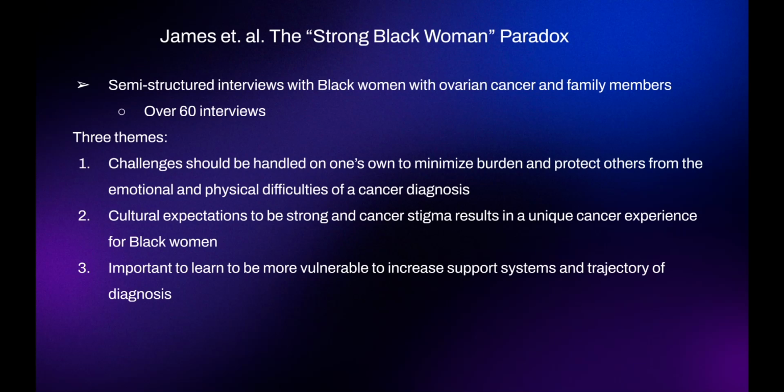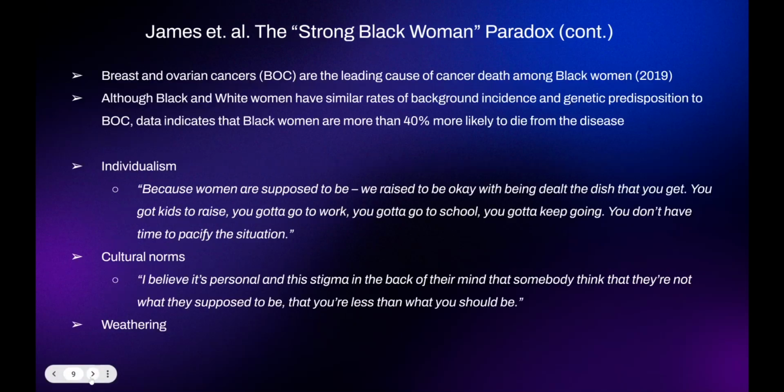And so the researchers in this study came to three main themes. One being that challenges should be handled on one's own to minimize burden. Two, that cultural expectations to be strong prevail in Black communities, and that it's important to learn to be more vulnerable and increase support systems to increase beneficial treatment.